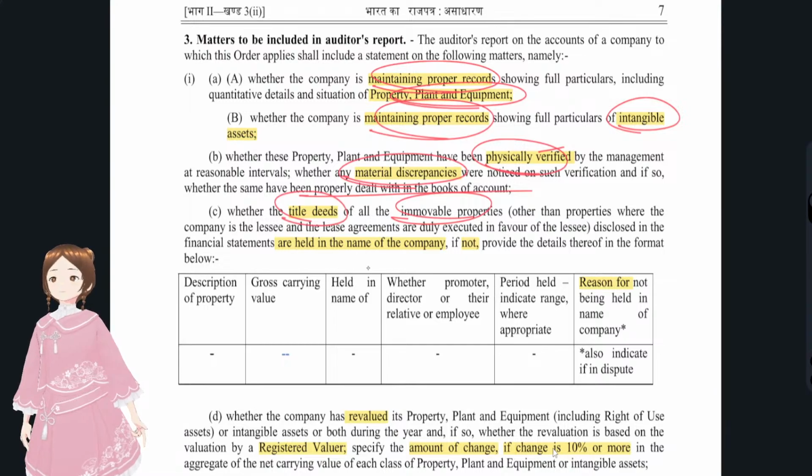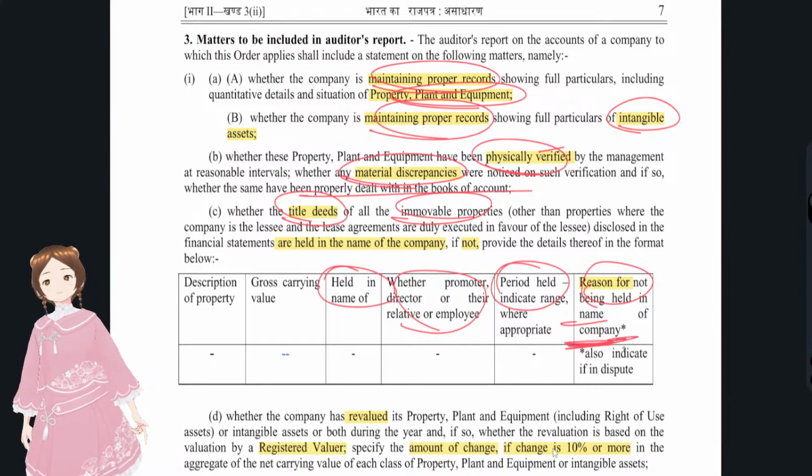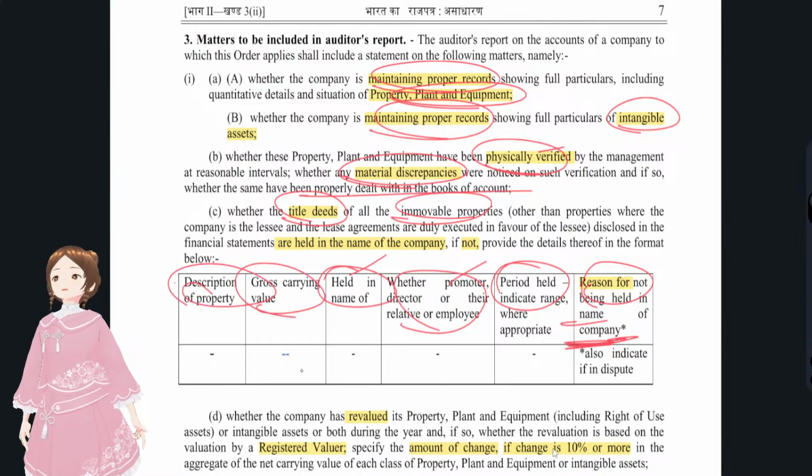Since it's a benami transaction, who held those names, whether they were promoter or relative, the period that it was held, and the reason for not being held in the name of the company. See, you are using funds of the company to buy an asset, but the title deeds are in some other person's name. Reasons for that, and description of that property and the valuation of that property.